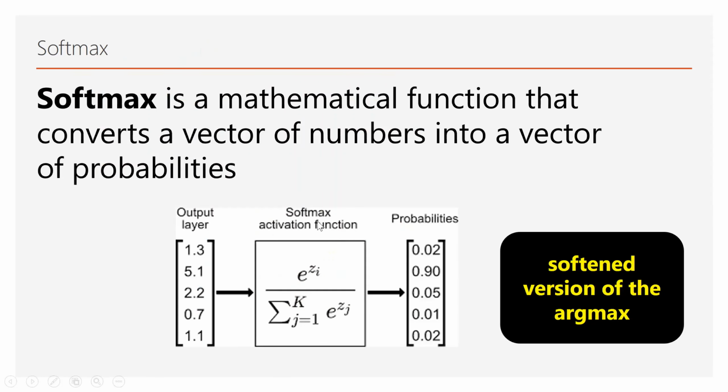As per the textbook definition, in AI and ML we used to denote matrices as vectors. So as per the textbook definition, softmax is a mathematical function that converts a vector of numbers into a vector of probabilities. And in other terms, we also say softmax is a softened version of argmax.